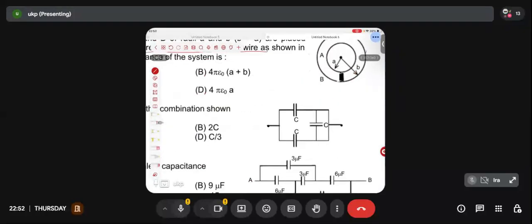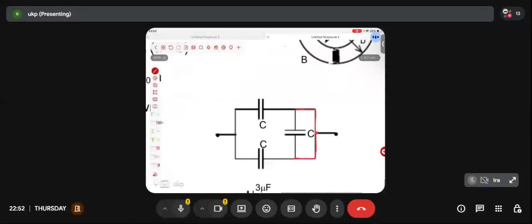See, look at this particular terminal. This terminal is connected to this, and this terminal is also connected to this. So whatever the potential is at that terminal, let us assume it is V. The potential of this terminal is V, and the potential of this terminal is V. So what is the potential difference across this capacitor? 0, sir. If the potential difference across this capacitor is 0, then what is the charge present on this capacitor? 0, sir. If there is no charge present on this capacitor, can we replace it by a short circuit?